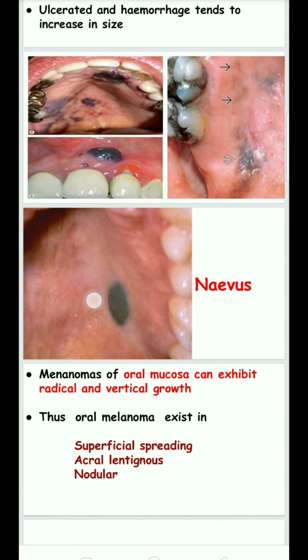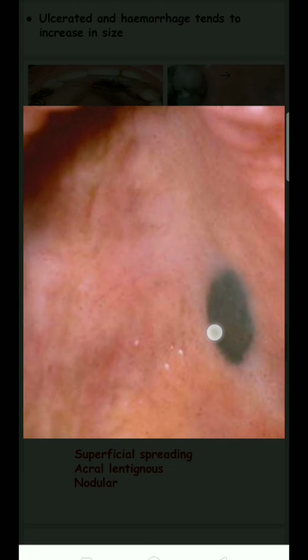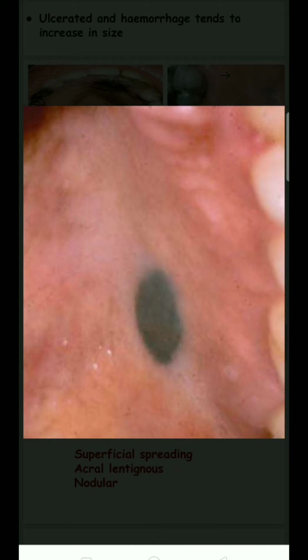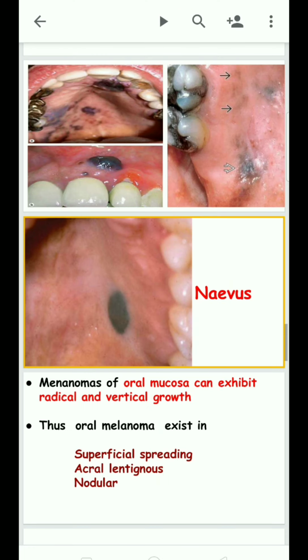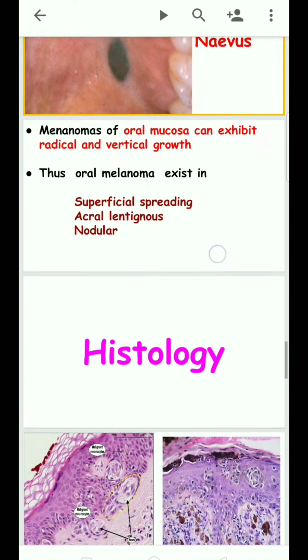The nevus is symmetrical with a well defined border, there is no elevation, and it is uniformly pigmented. So clinically the melanoma and nevus should not be confused. Melanoma of the oral mucosa can exhibit radial and vertical growth. Thus oral melanoma exists in superficial spreading, acral lentiginous, and nodular types.